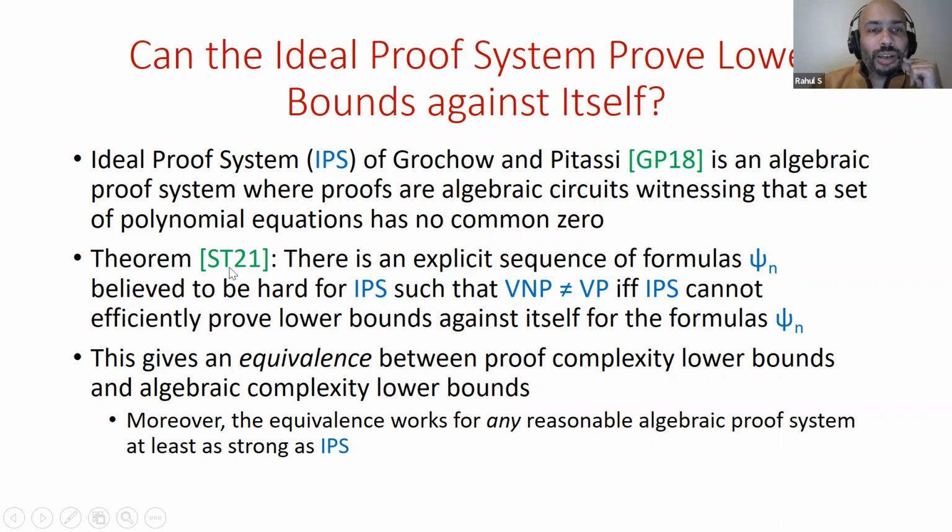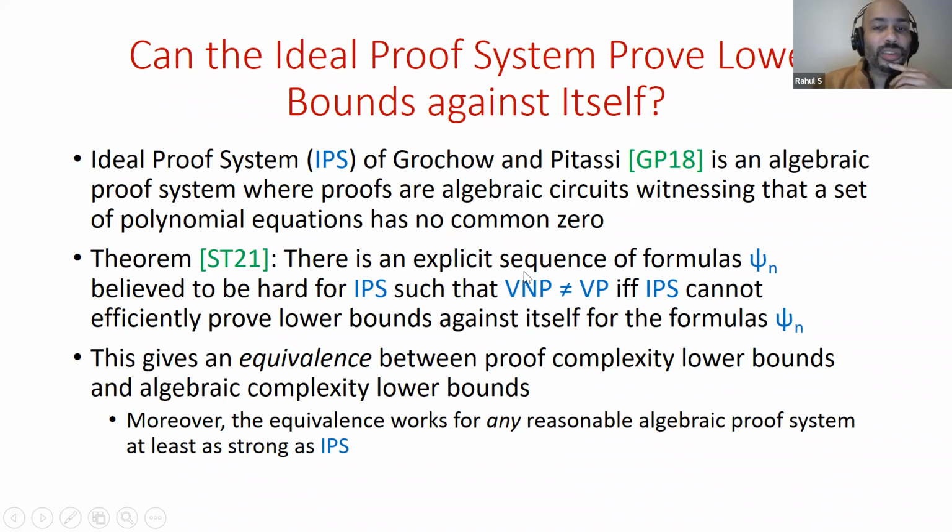So what we show in this paper is that there's an explicit sequence of formulas psi n, believed to be hard for the ideal proof system, such that VNP not equal to VP if and only if IPS can't efficiently prove lower bounds against itself for these formulas. So under the standard complexity assumption, which most of us believe in, that the permanent doesn't have polynomial size arithmetic circuits, IPS can't efficiently prove lower bounds against itself for these specific formulas psi n, which we believe to be hard.